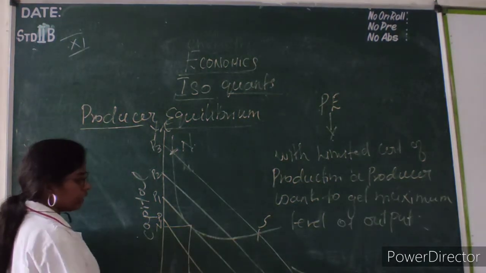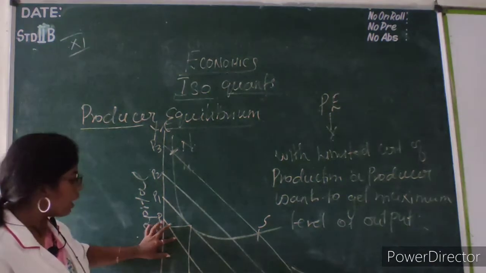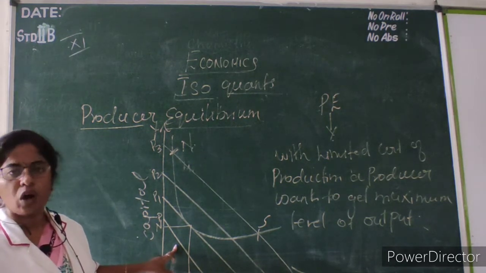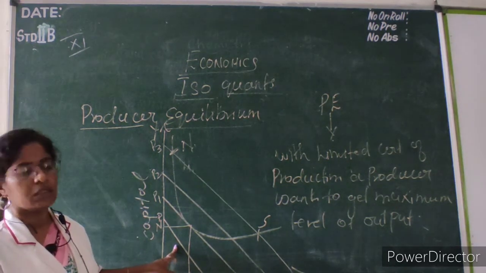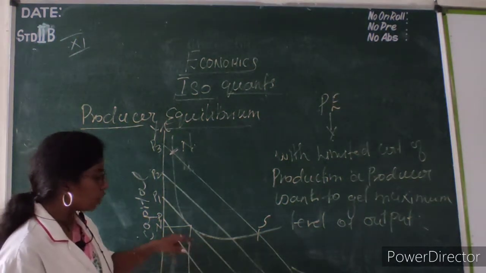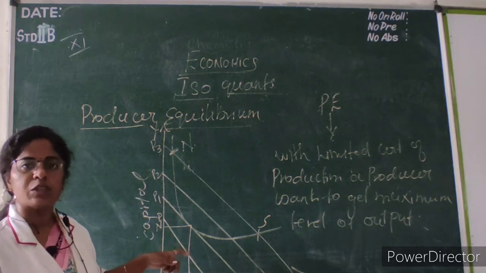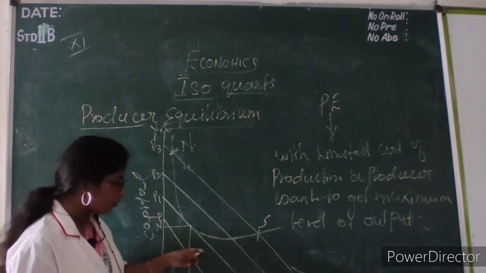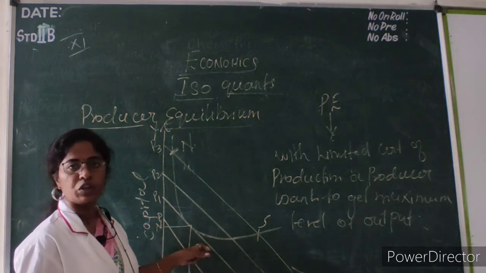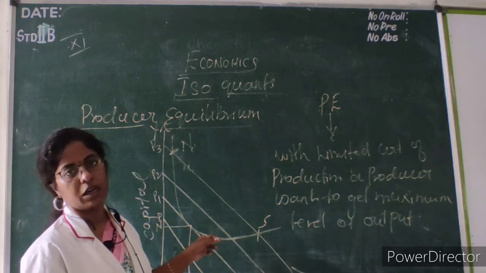So what happens here? Take the first isocost line. My budget is up to this place, and I am not reaching any level of equilibrium. I can spend more, and I will get a higher level of output. So at the first line, the producer will not be getting any level of output.